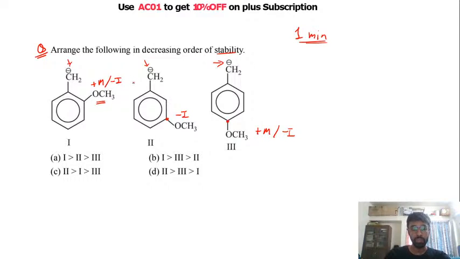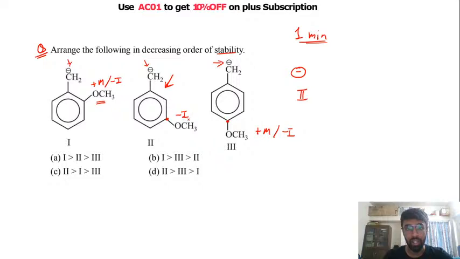Now, we have a carbanion, and to stabilize a negative charge we need to take electrons away from that negative charge. But since OCH3 is a plus M group, it is donating its lone pair to the system, so it is destabilizing our carbanion. So your second structure will be the more stable one. I hope this is clear, because in this case you don't have any mesomeric effect.